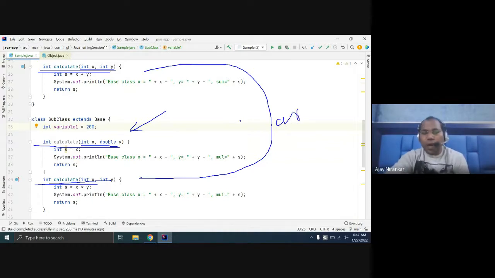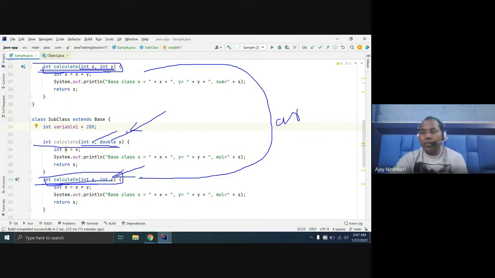If you are writing the same method that is defined inside a superclass in your subclass without any signature change, you can say the calculate method is overridden. But whenever you change the input parameter list, you are overloading the method.